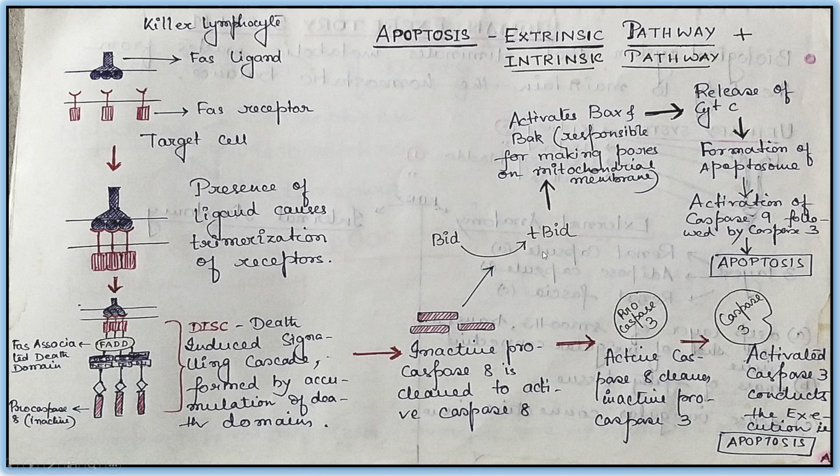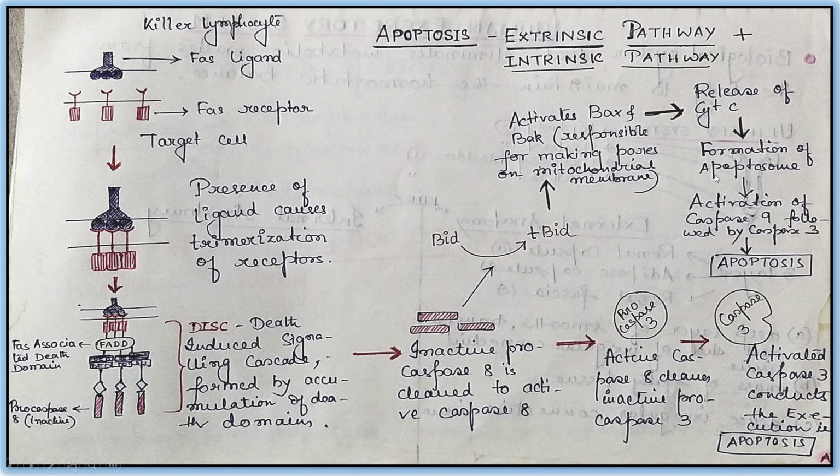Now this tBID or truncated BID goes and activates BAX and BAK, which are responsible for making pore on mitochondrial membrane. Once the pores are formed on mitochondrial membrane, there is release of cytochrome C. The cytochrome C then associates with that APAF1 and forms the apoptosome.